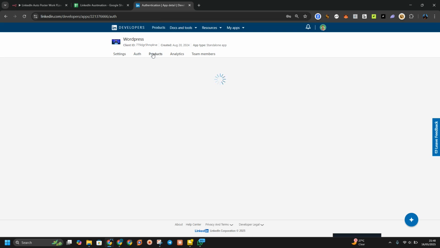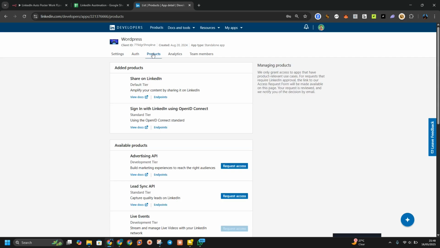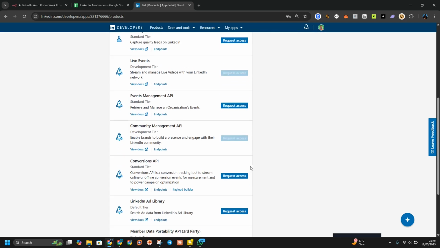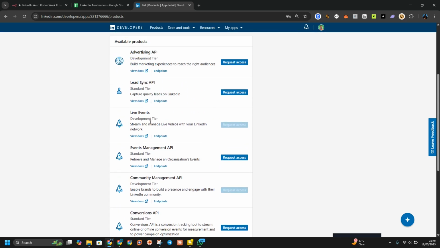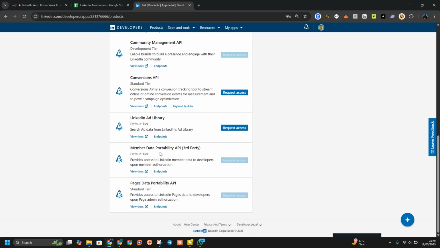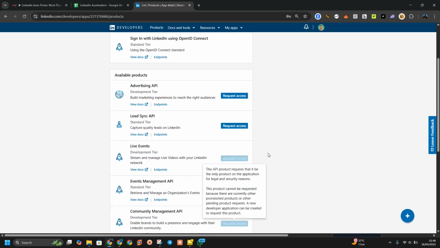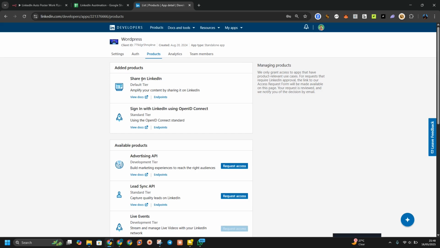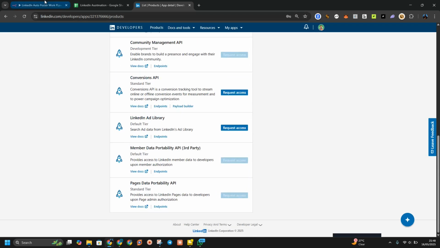You have to go to your products. I think you have to go to your product to do something. And after you get to your product, make sure you set this one live event, request access. As you can see, member data possibilities. Just make sure you turn on this one, and also share post on LinkedIn and sign in. Make sure you activate all of these. Okay, you are going to see it right here.